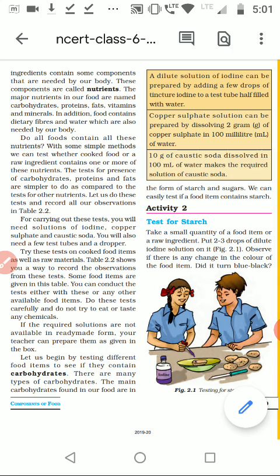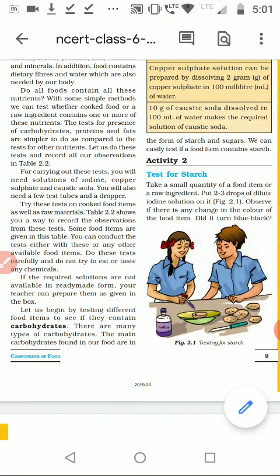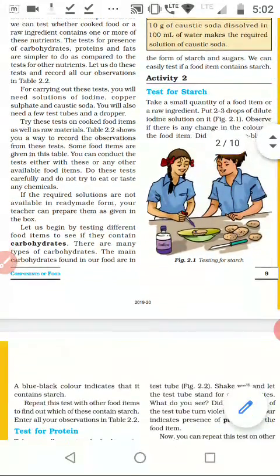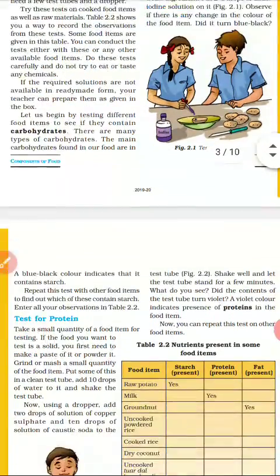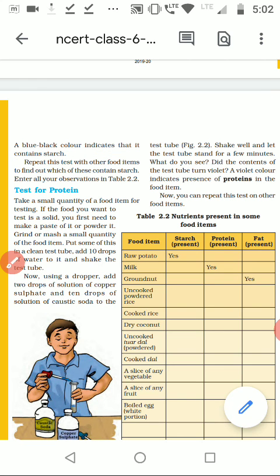First is the test for the presence of starch. How do we test it? Whatever food component you have to test, you take it in a test tube. If you have potatoes or rice, you can take it in a test tube. For potato, you can just cut a slice and add a few drops of iodine solution over it and observe the color change. If the color turns blue-black, then it indicates the presence of starch. So on the food component you add iodine drops, and if the color changes to blue-black, that means the food contains starch.